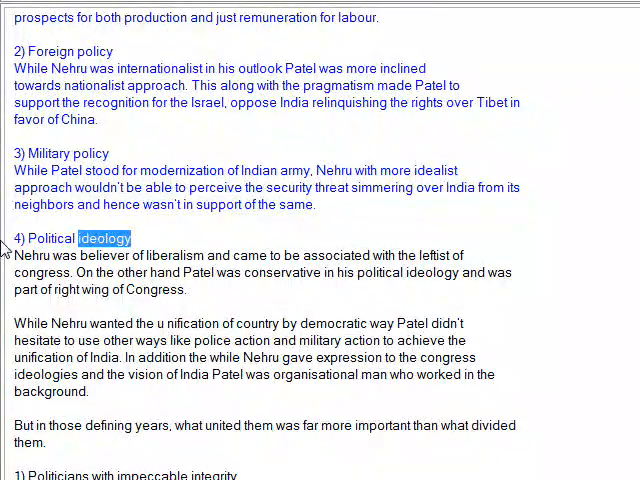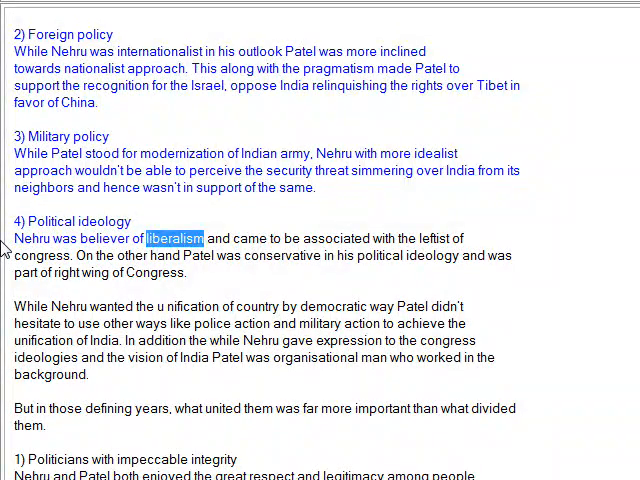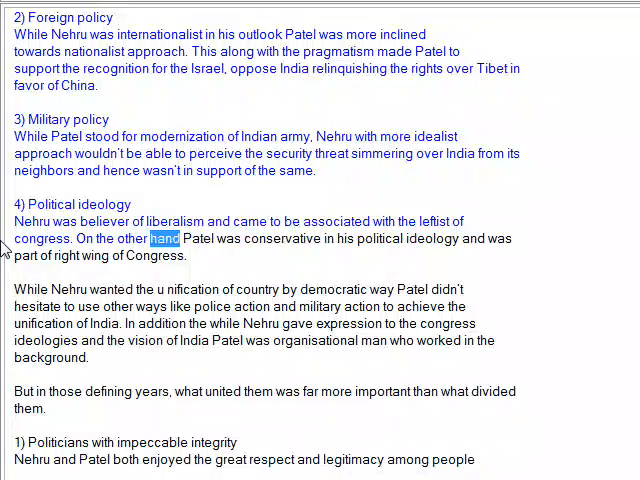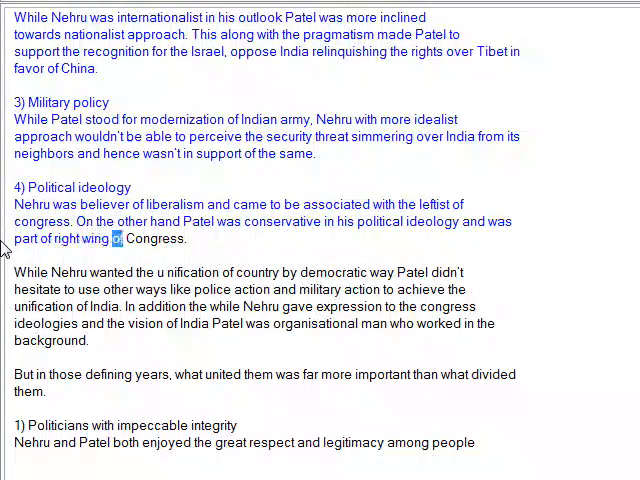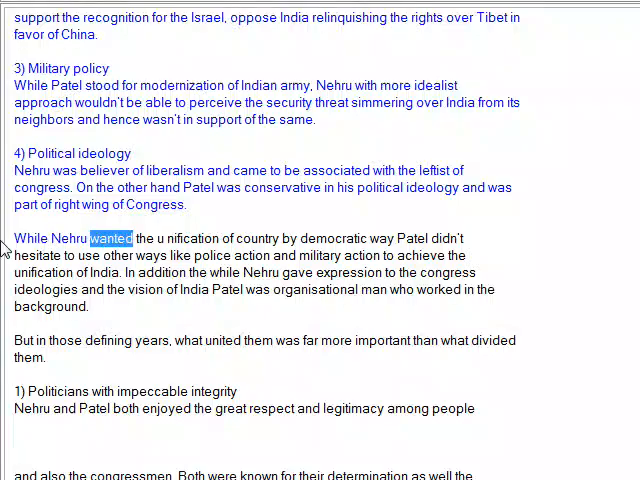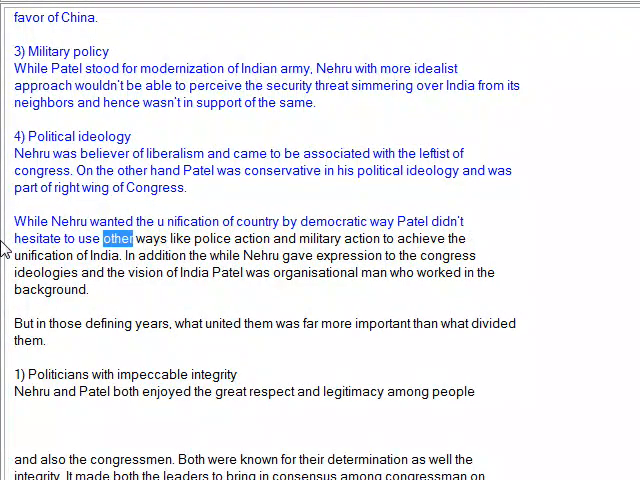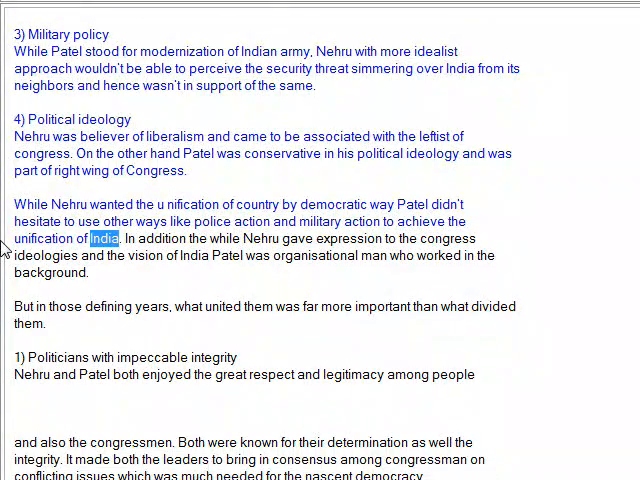On political ideology, Nehru was a believer in liberalism and came to be associated with the leftists of Congress. On the other hand, Patel was conservative in his political ideology and was part of the right wing of Congress. While Nehru wanted the unification of the country by democratic ways, Patel didn't hesitate to use other ways like police action and military action to achieve the unification of India.